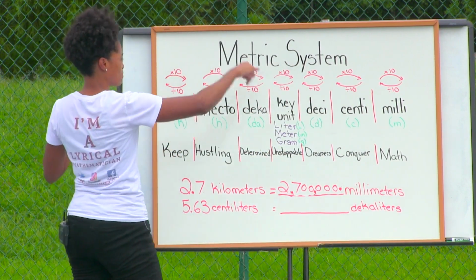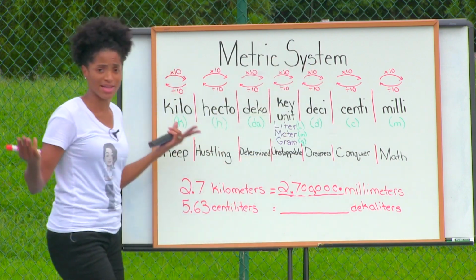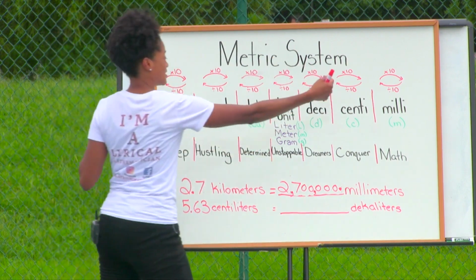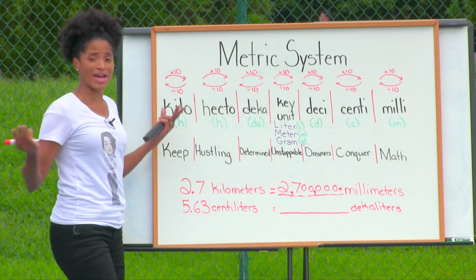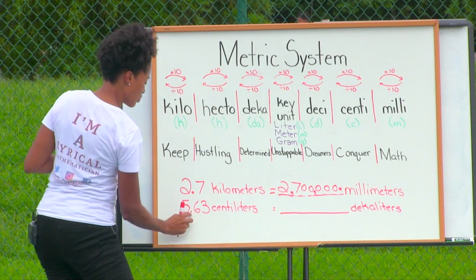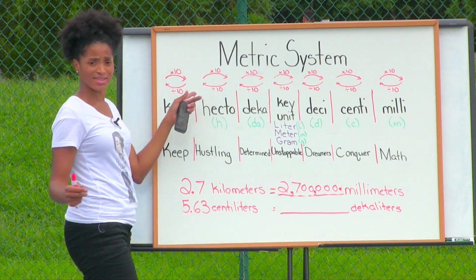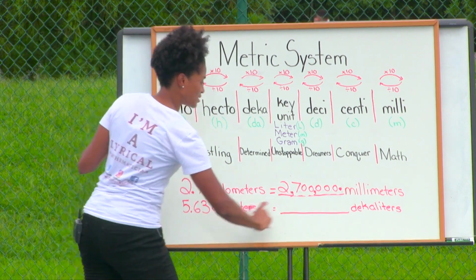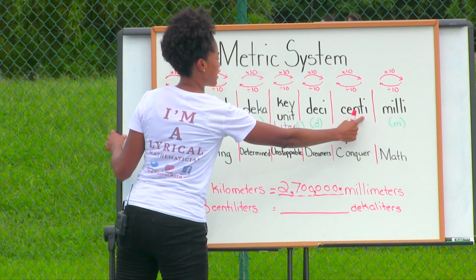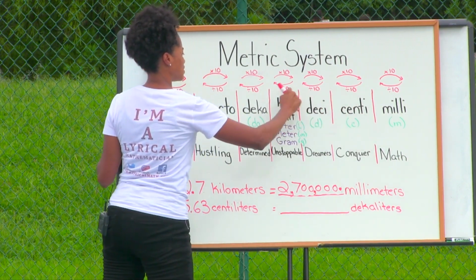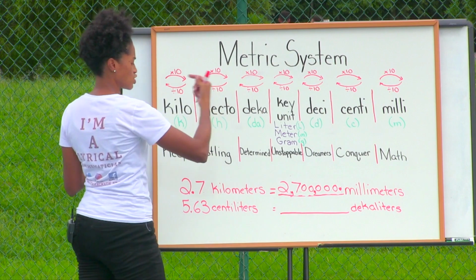Every time I move my decimal to the right, I multiply by 10, all right. When I move my decimal to the left, I divide by 10, oh yes. So each time we move this decimal to the left, it's equivalent to dividing this number by 10. So let's see, going from centi to deca, how many spaces? That would be 1, 2, 3 spaces to our left.